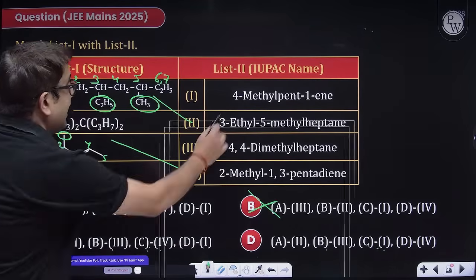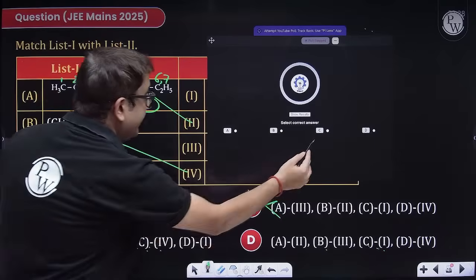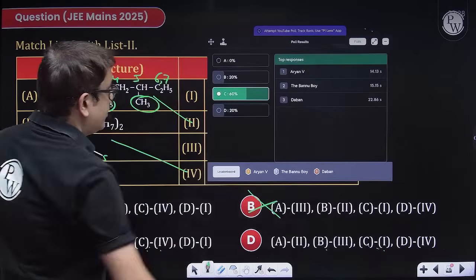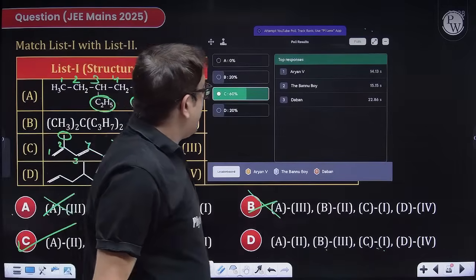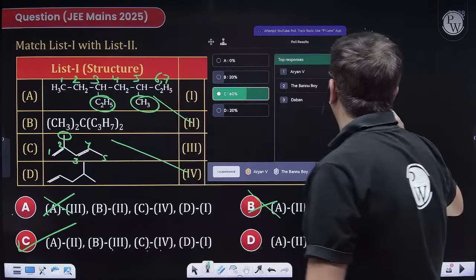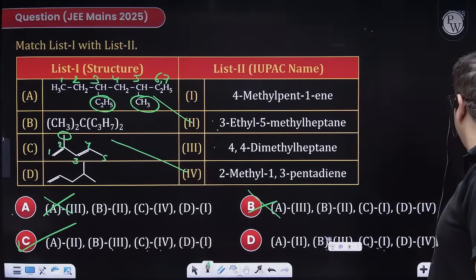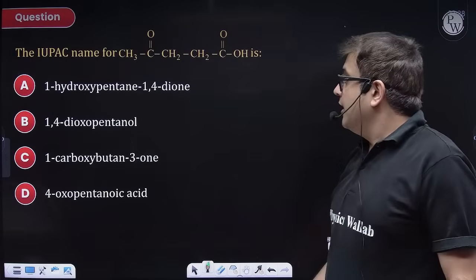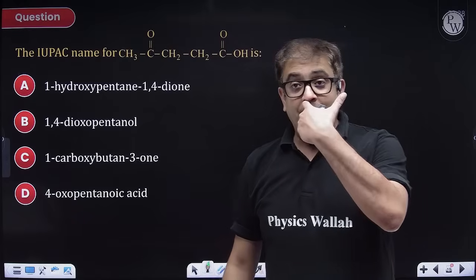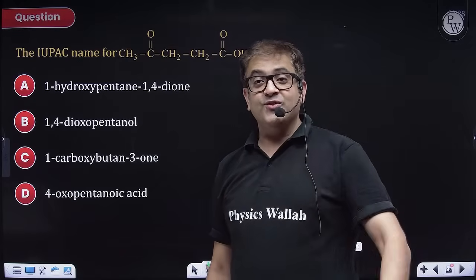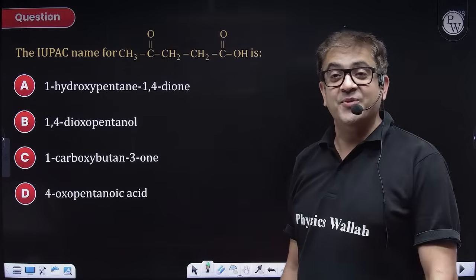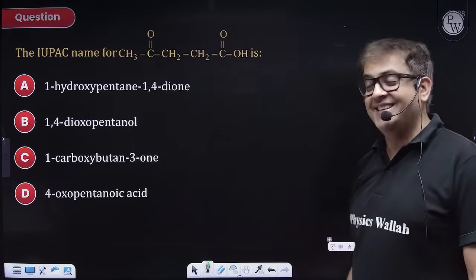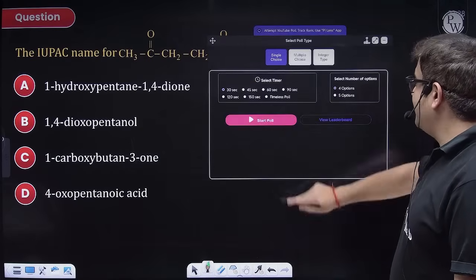Let me check how many of you have attempted it as C. Show results. Aryan, Bhanu Boy, and Daban. Okay, fair enough. Attempt this one, guys. IUPAC name of the compound. Yeah, perfect. Most of the people are answering C. Perfect, Ames. Okay, somebody is targeting Ames. Time starts now.